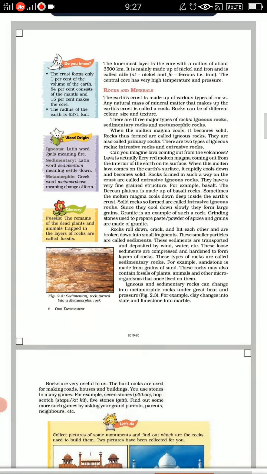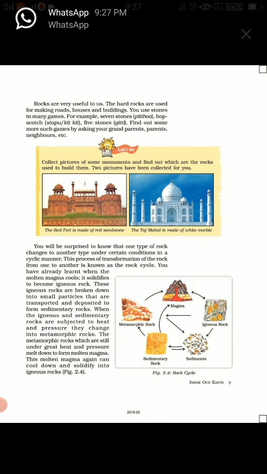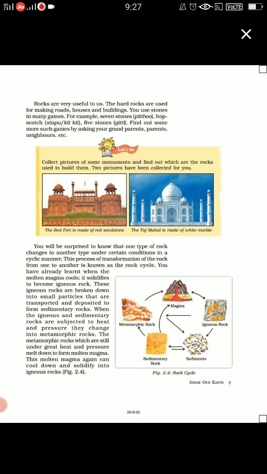So how can you say that rocks are important to us? They are very useful to us. There are certain games which are played with the help of rocks, and hard rocks are used to make roads, houses, buildings. Just check out the names given in the book. These were the games which children used to play some years before, like seven stone, scotch, five stone, and so on.